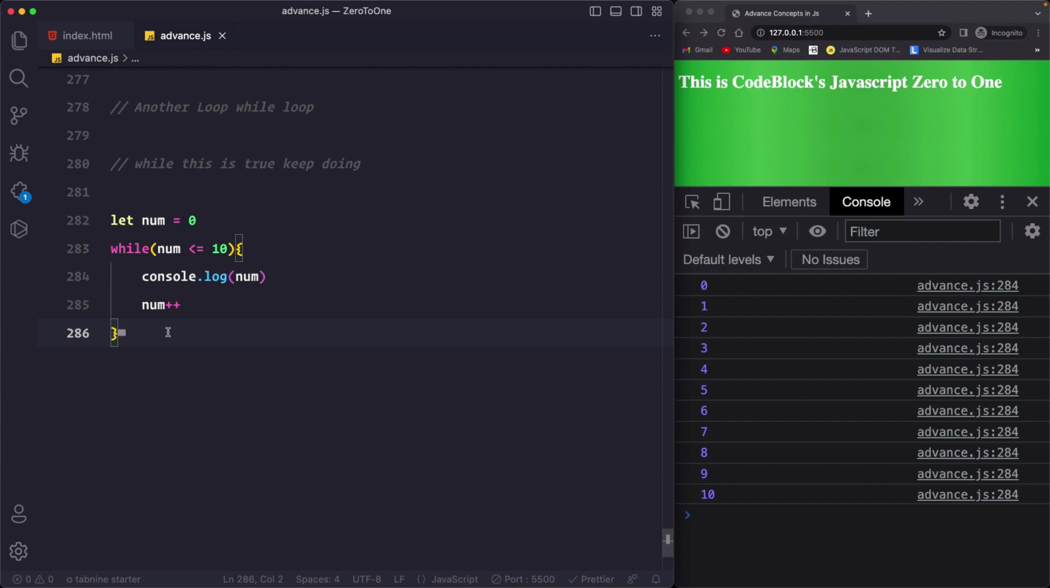Now again, I'm keeping it very simple. I could have explained this in really great detail, but I don't think that would be needed at this point. Okay, so keep it very simple.